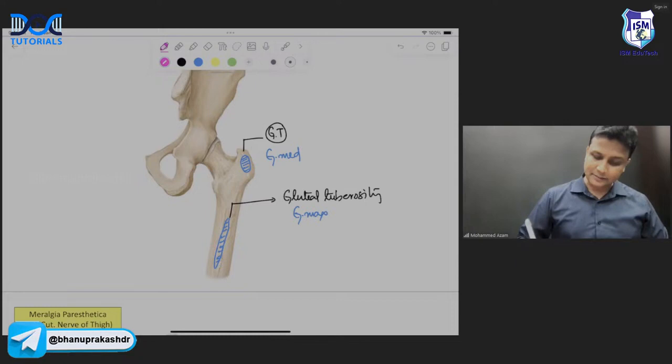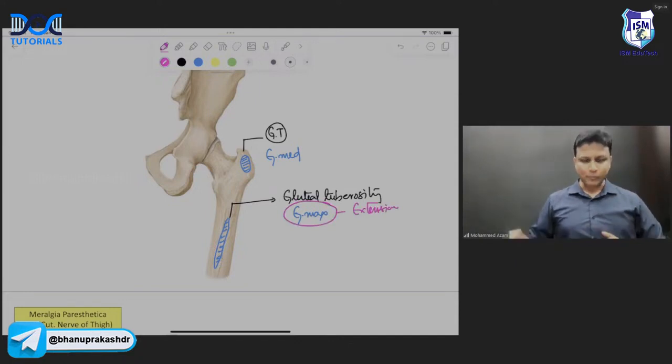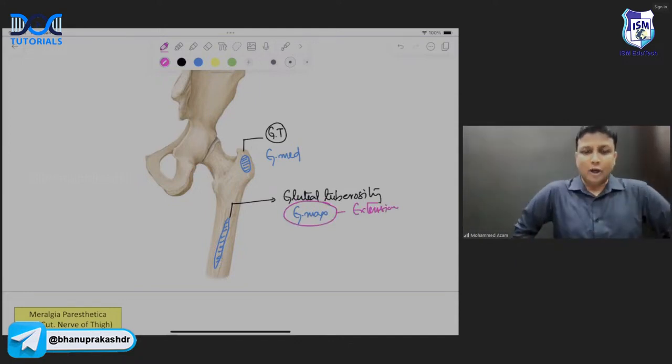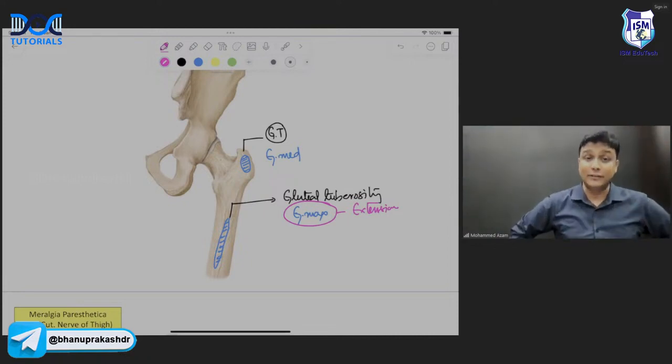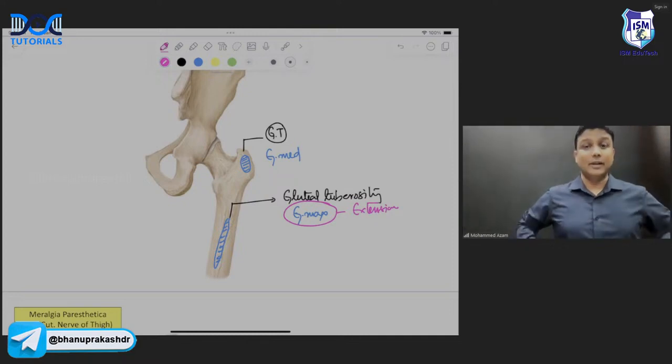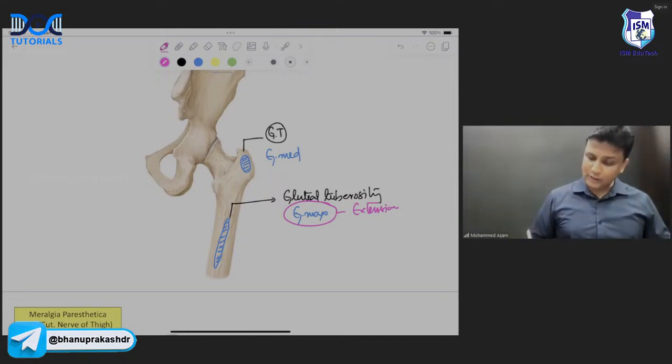Now, the gluteus maximus muscle is the one which is helping in extension at the hip joint. Extension at the hip joint. Now, I hope you are sitting there and I'm also sitting here. In the sitting position, our hip joint will actually be flexed. Now, from the sitting position, if you are going to stand up, that is helping in extension. And not only extension, it will also be helping in external rotation.